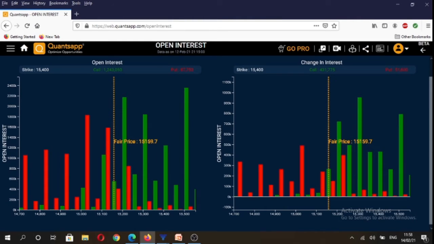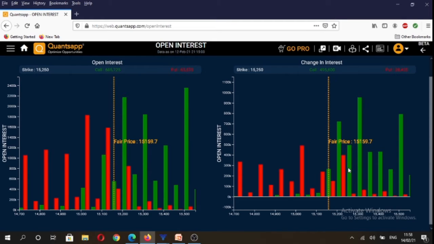If we analyze the overall open interest data, you will see that highest amount of calls have been written at 15,500 strike, followed by 15,200 strike. And if we see the puts, highest amount of puts have been written at 15,100 strike, and second highest strike is 15,000 puts. So it gives us a broad range of 15,500 to 15,000 on the index, and basically 15,000 is likely to act as a strong support in the near future, and 15,500 is going to act as a